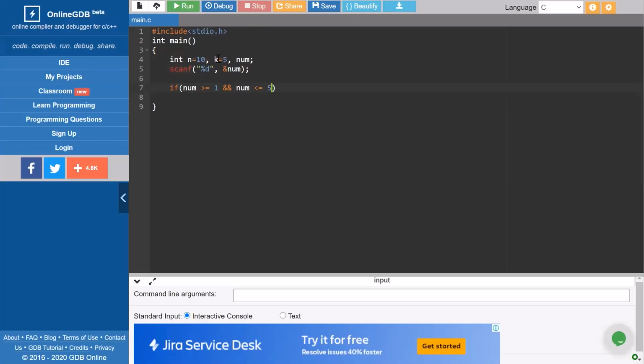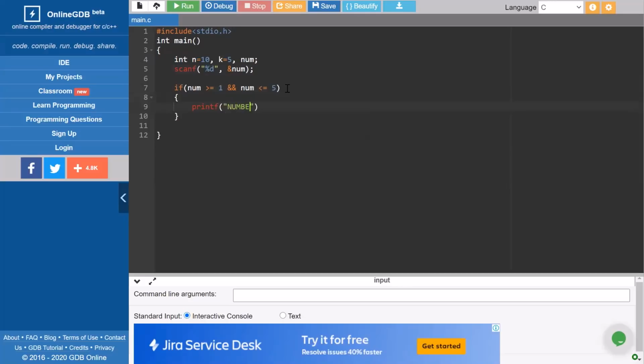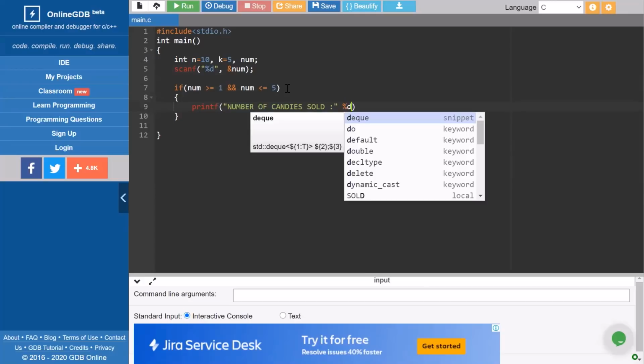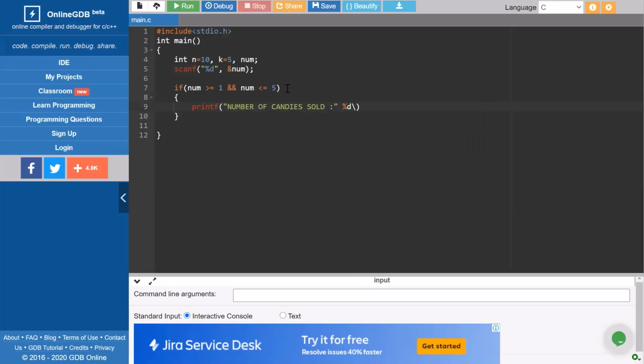Here we could have avoided this k also. We could have directly used 5, because this is constant, meaning it is always 10 or 5. But we can write it this way also. So num should be greater than 0 and not greater than 5. Here I will write printf, the same statement as it was there. We have to write it very similarly: number of candies sold, a colon here, and then %d \n.